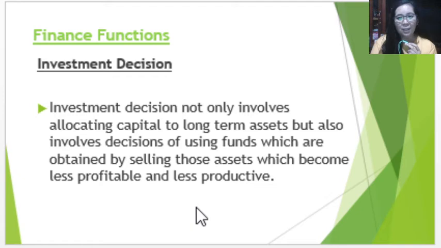Investment decision does not only involve allocating capital in the long-term assets. It also includes decisions of using this capital or fund which are obtained by selling those assets which become less profitable and less productive. So aside from the decision of investing in the long-term assets, investment decisions also cover our old or less profitable and less productive assets, which can be sold.